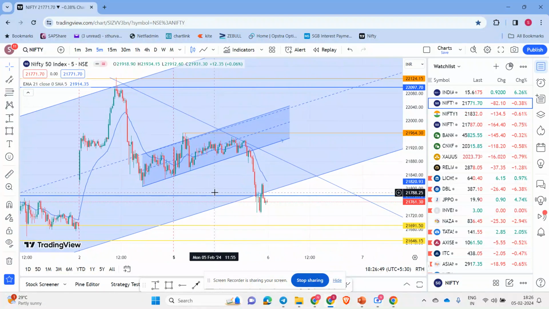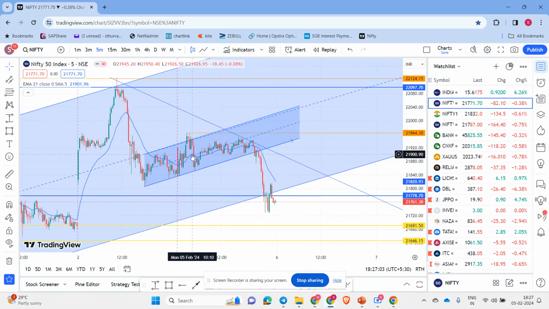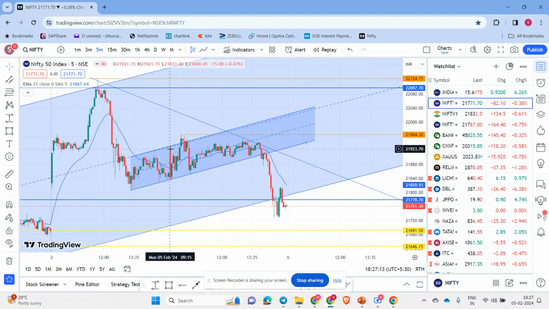What we said is, above this 121, 123, if it gaps up, we can say buy, but the market never tried that and it opened flat. The gap down also did not happen. It just made a small gap up, and we said that if the first swing breaks, we can go for buy, and it did that around 21,923. It broke the swing and closed above, so we went for it, and then immediately it came and hit us. So that was the trade today.